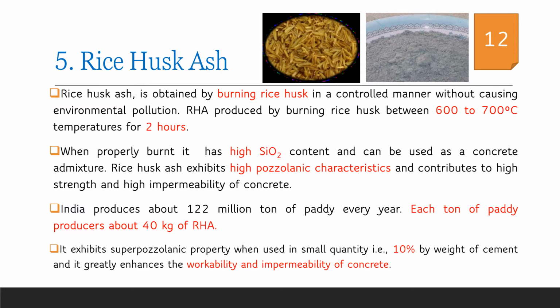In India, around 122 million tons of paddy is produced every year, and from each ton of paddy we could produce 40 kg of rice husk ash. Research shows that around 10% by weight of cement could be replaced by rice husk ash, and as a result we get a highly workable and impermeable concrete.